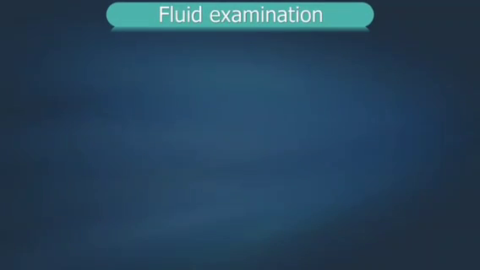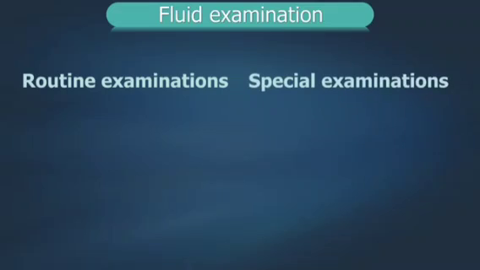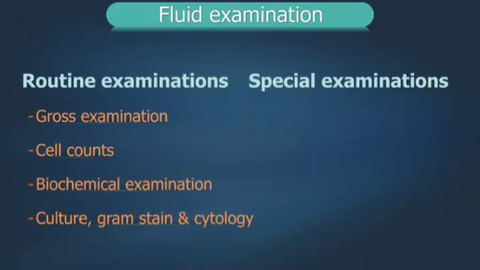Fluid examination includes routine examination and special examinations. The routine examination includes gross examination, cell counts, biochemical examination, culture, gram stain, and cytology.